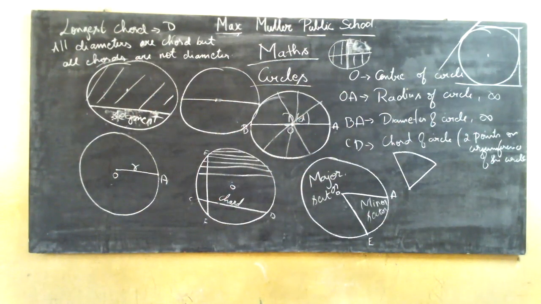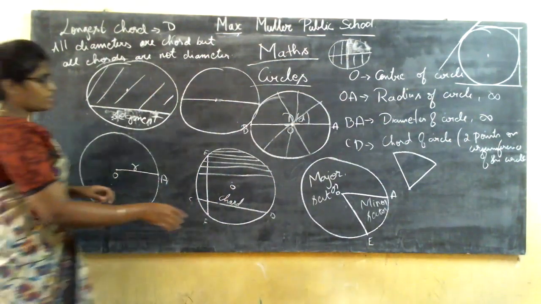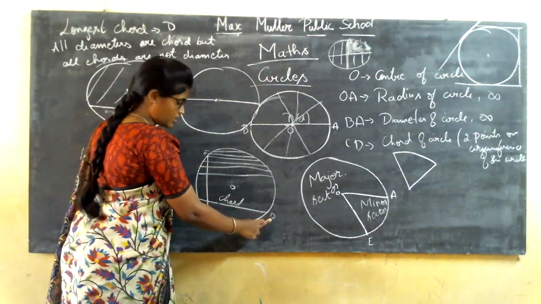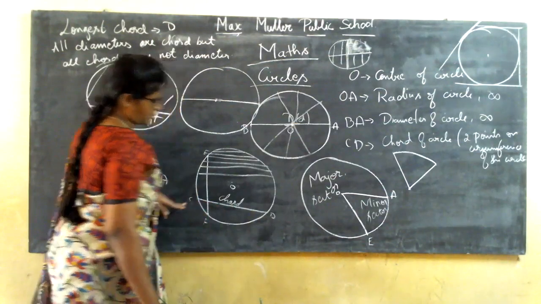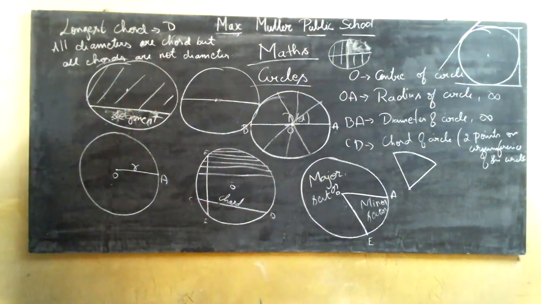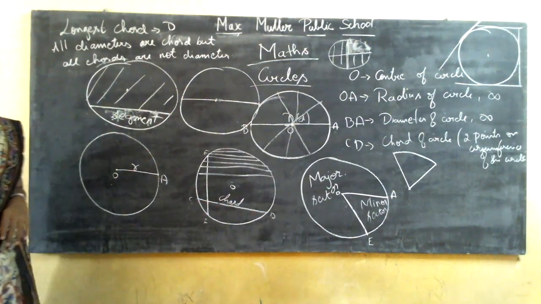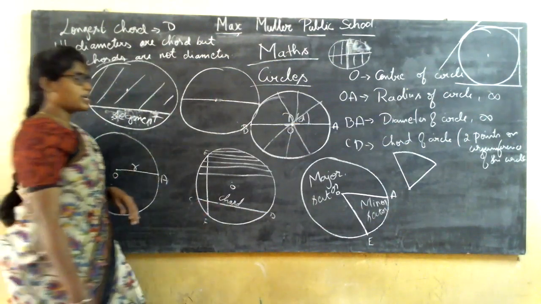What is a chord? It should touch 2 points on the circumference of a circle. If it is touching 2 points on the circumference of a circle, then you can say it is a chord. Can you say the diameter is a chord? Yes, you can say a diameter is a chord, because it is touching 2 points on the circumference of a circle.